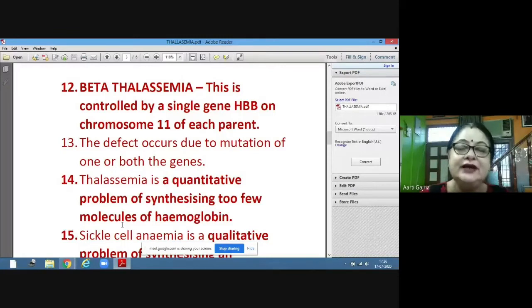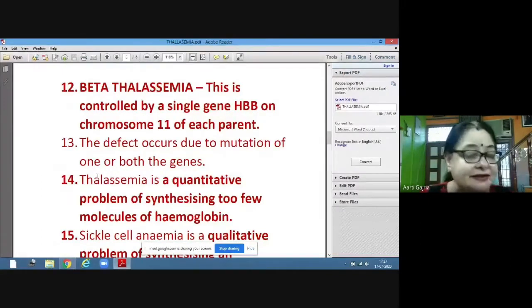Quantitative means the more the genes affected, the more severe the symptoms and the less the hemoglobin, and the fewer the genes affected, the more the hemoglobin and the less the symptoms. The symptoms would be very mild. So depending on how many genes are affected, the problem exists. So the symptoms depend on the number of genes which are affected. That's why the symptoms of this disease may vary from none to severe.